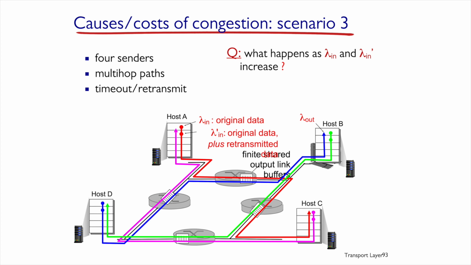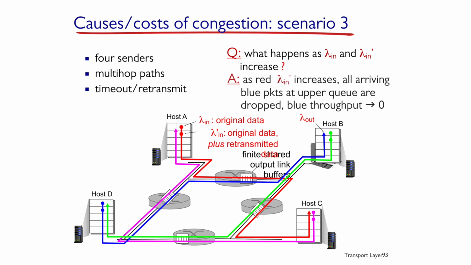Let's try to improve our topology. We see that there are currently 4 hosts sending data, and we have paths that include several routers, and we'll also assume that packets can drop because of the timeout and be retransmitted. So if we look at what is happening here now, the moment lambda in increases, then all of the blue packets going through the same router will drop, and as a result, the throughput of the blue packets will actually reach 0. This is the phenomenon.